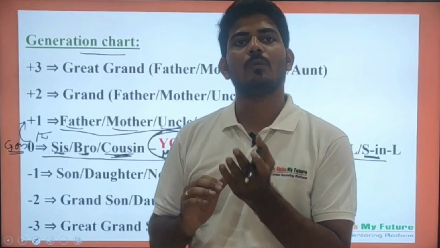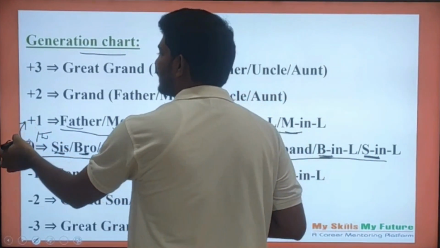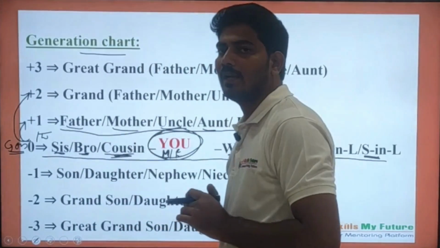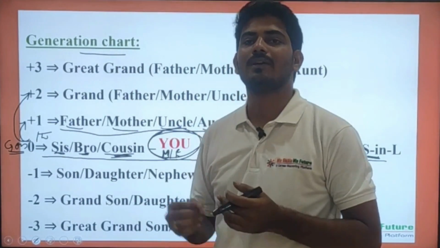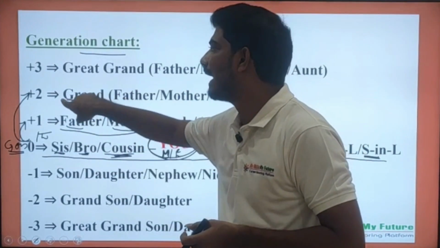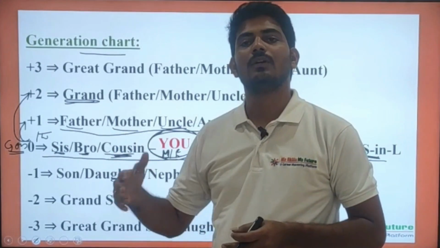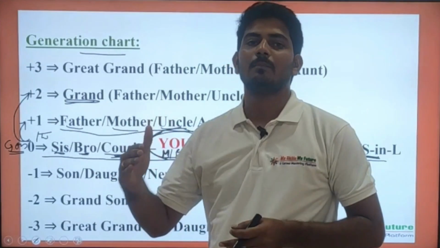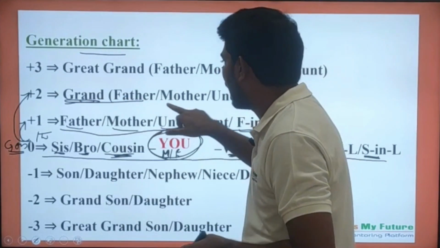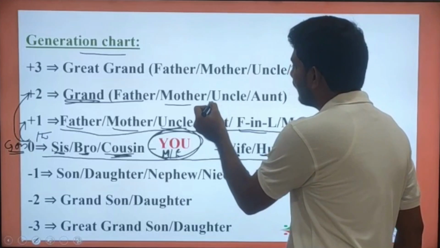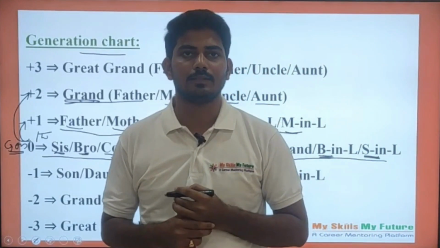And let us take one more generation above the plus one. So that is the plus two generation. What are the relations which will come at plus two generation? The word grand will be added. Your father's father will be your grandfather and your father's mother will be your grandmother. Sometimes we also come across grand uncle and grand aunt. So what is grand uncle and what is grand aunt?